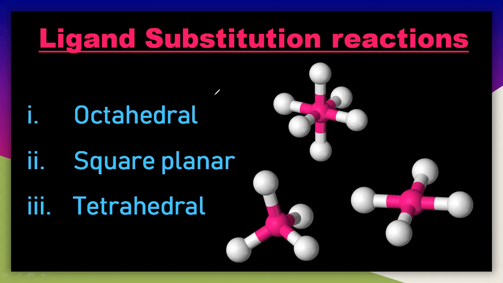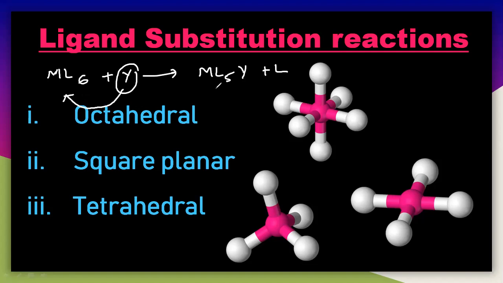So what is a substitution reaction? It is nothing but substituting one ligand with another ligand, replacing a particular ligand with another. Let us take one example, ML6. There are six ligands coordinated to the central metal ion. If it reacts with the Y ligand, you will get the compound ML5Y plus L. You can easily see that Y is replacing one of the L's. This is called the substitution reaction, in the case of the octahedral.